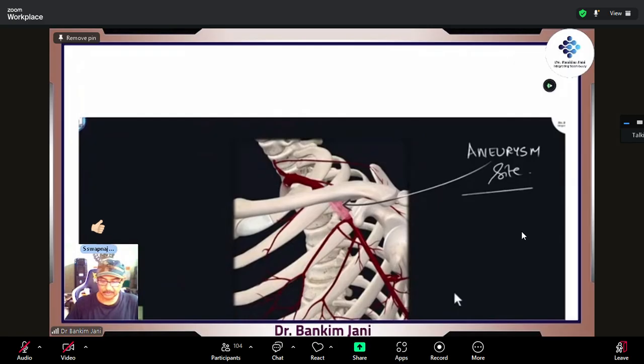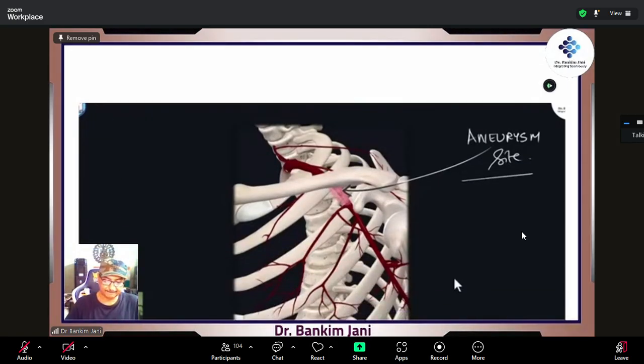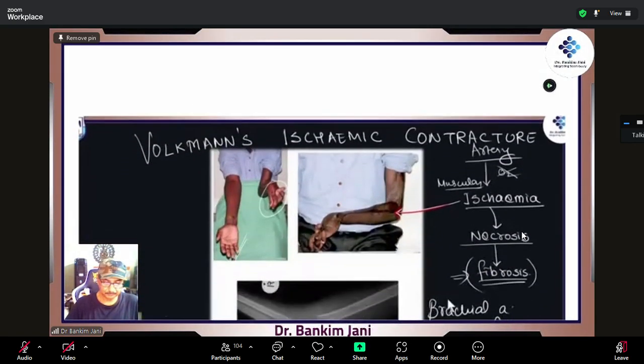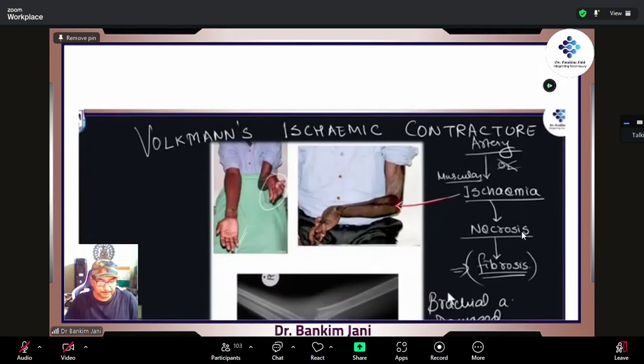Let's watch something more. So this is the aneurysm site. This is the complete course. Here is the artery which is supplying oxygen, and the muscle is happy. One day, anything goes wrong to the artery, it is injured, so no oxygen. This muscle is not getting blood supply. It is called ischemia. Still nothing is done, that area starts going into the state of necrosis. It starts rotting.